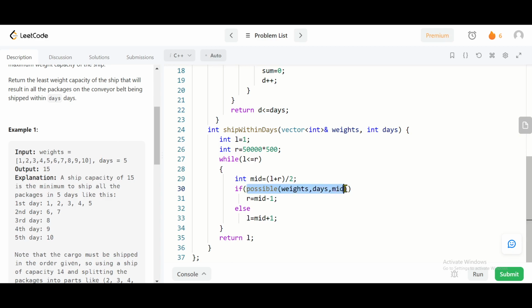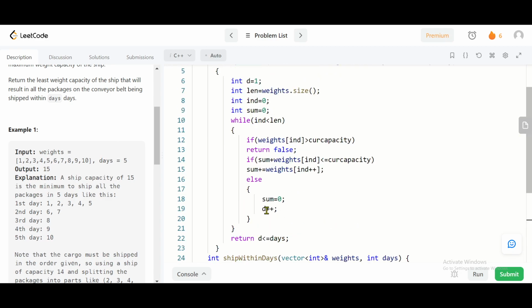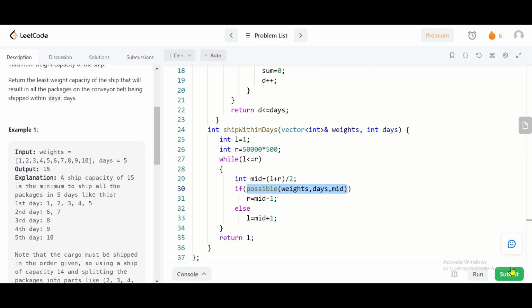This true and false will come here, and our binary search will work accordingly. So this is the whole code, and it is working fine.